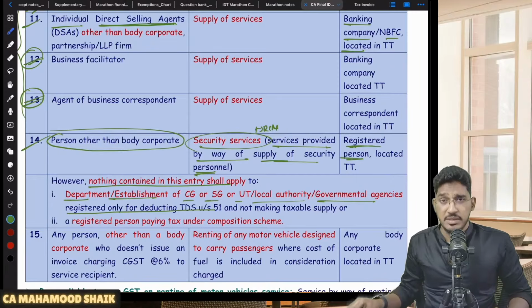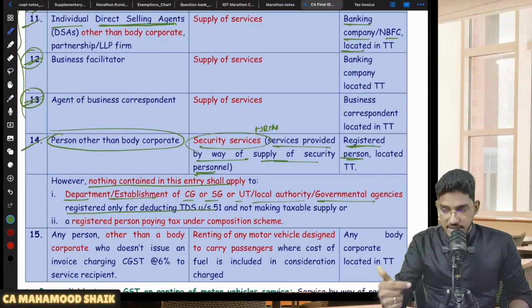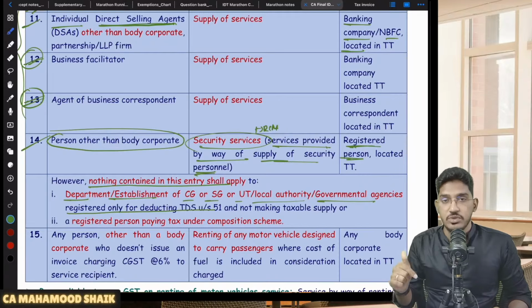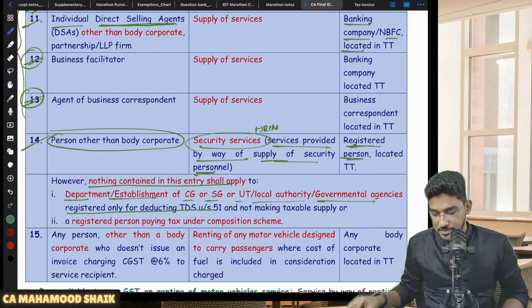See, when I say RCM is not becoming applicable, don't take it as exempted. When I say RCM is not applicable, the other implication is FCM will become applicable. Don't go with the notion that it is exempted. When RCM is not applicable, go with the notion that FCM will become applicable there.